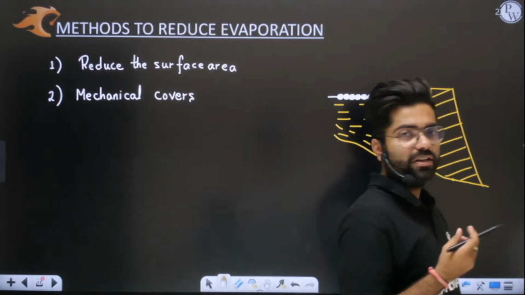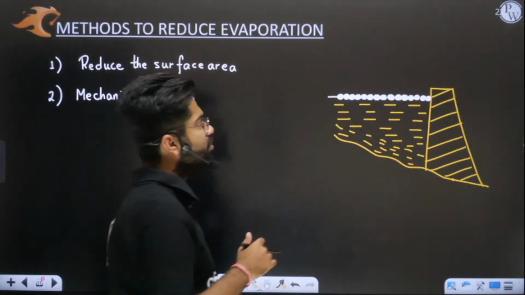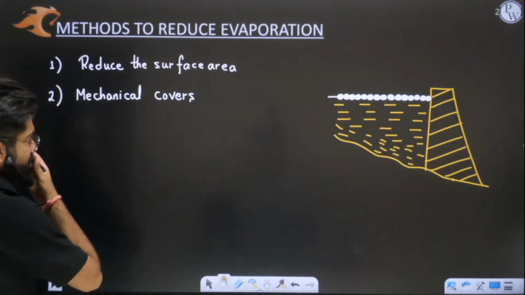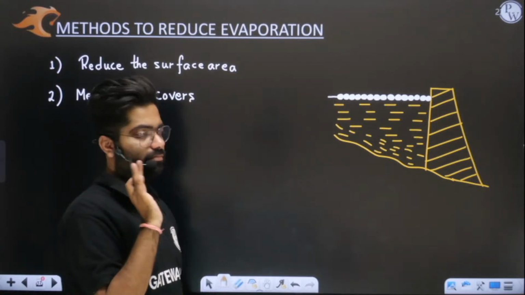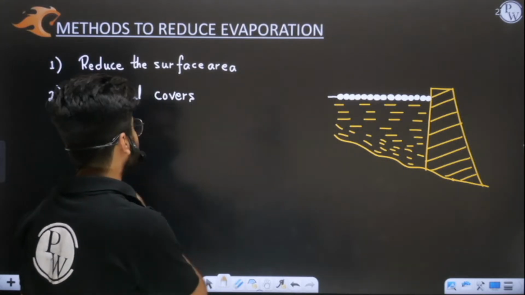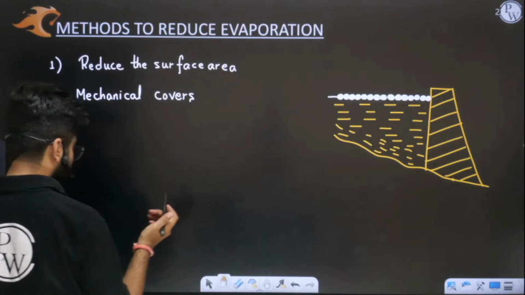So I hope this thing is clear. You must have seen this. You can simply search it on Google and you will find it. So this is an example of your mechanical cover. With the help of some barrier, you will try to cover the entire area. Otherwise, sir, we have some other methods also.